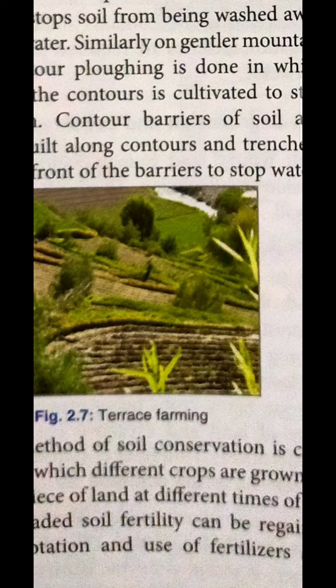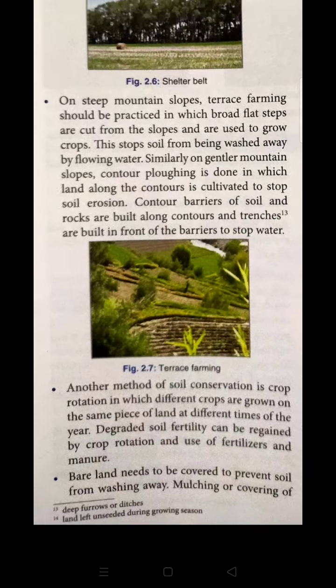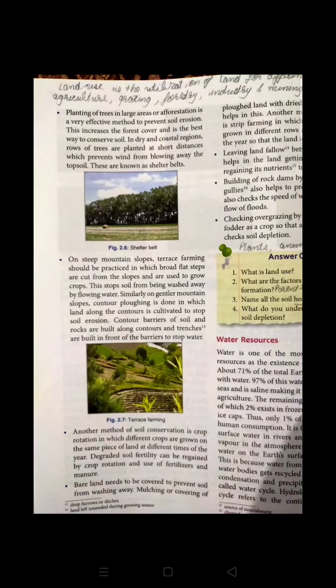Okay, so another method to prevent soil loss, or to move towards soil conservation, is crop rotation. In this, different crops are grown on the same piece of land at different times of the year. Degraded soil fertility can be regained by crop rotation, and it reduces the use of fertilizers and manure. We just need to understand that if we are going with a multi-cropping system, it must be done in a proper manner.